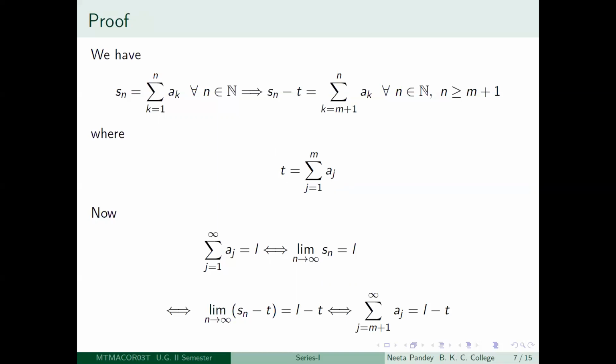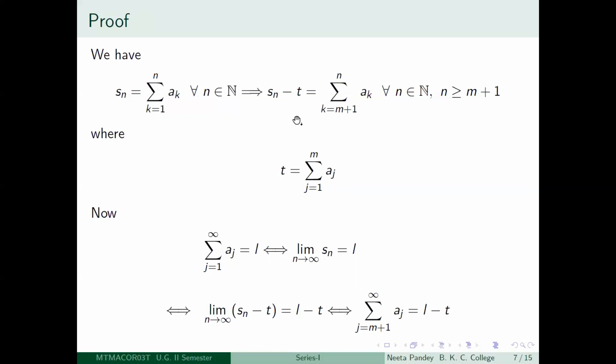And similarly, if this sequence Sn minus t converges to L minus t, then if you just add a t here, you will get that the limit as n tends to infinity of Sn is equal to L. So this is a necessary and sufficient condition. That is true for Sn.